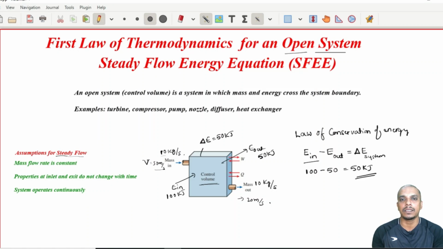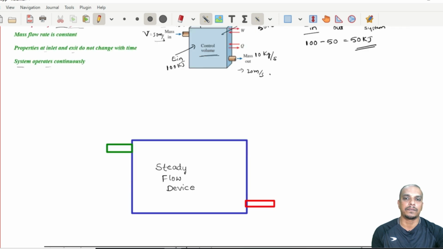That is why we are calling it steady flow. The properties at inlet and exit do not change with respect to time. And the system operates continuously. It is not an intermittent flow kind of device. With that note, we will move on to derive the steady flow energy equation.